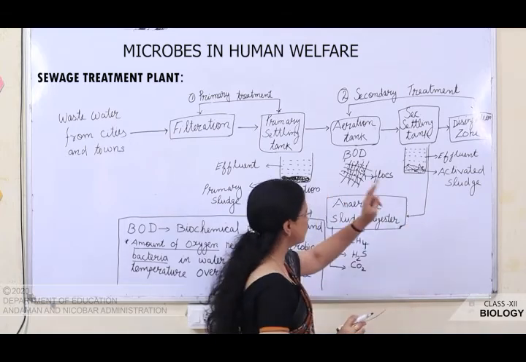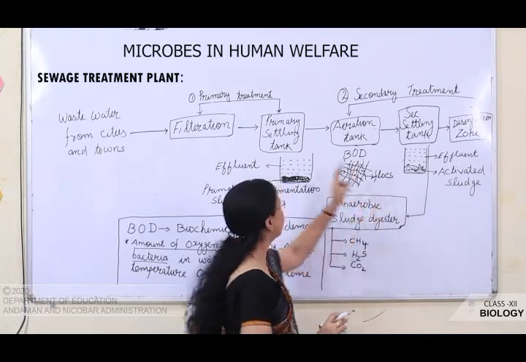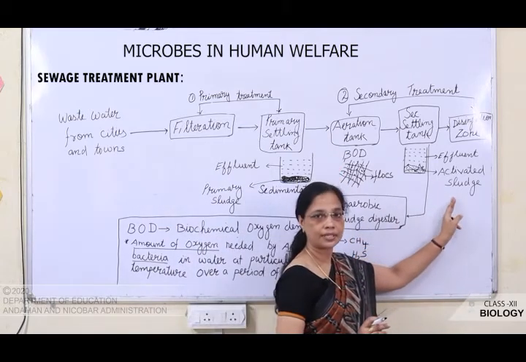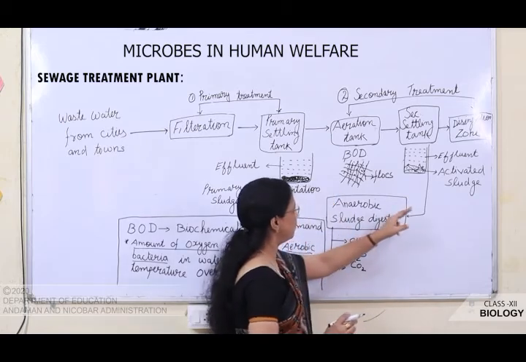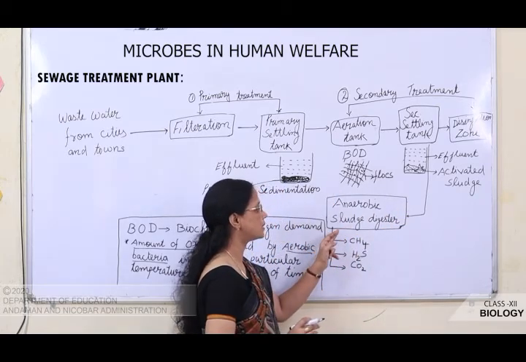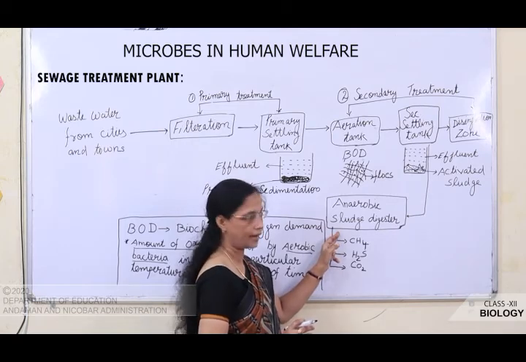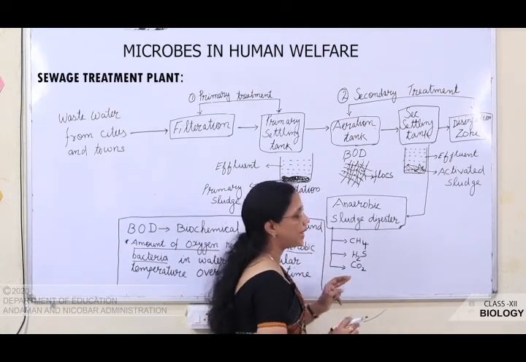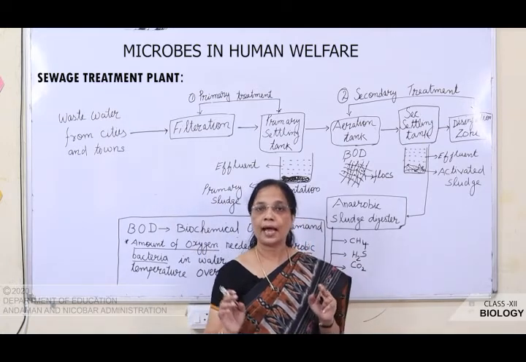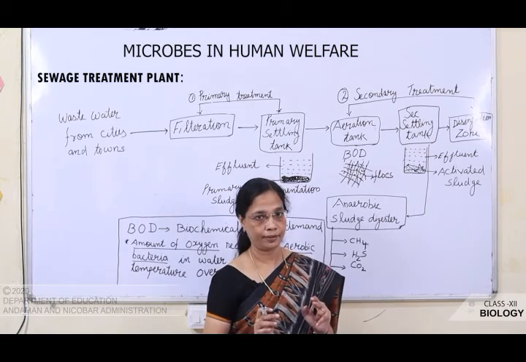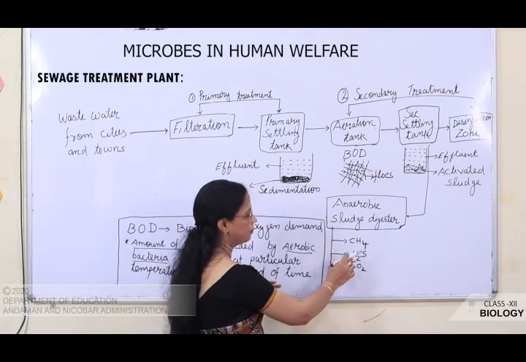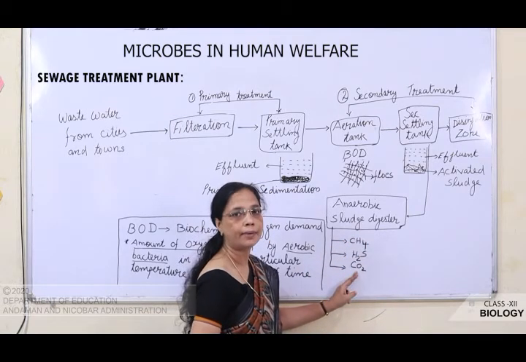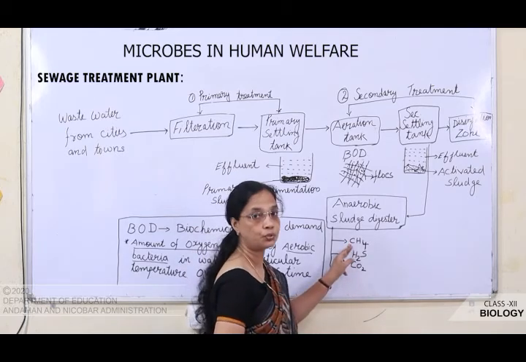So, this acts as an inoculum or a starter, and it is added in the aeration tank, and the remaining activated sludge is transported into another tank which is known as the anaerobic sludge digester, where anaerobic bacteria break down the aerobic bacteria as well as the fungal hyphae. After that, it produces gases like methane, hydrogen sulfide and carbon dioxide. So, this methane is used as a fuel.